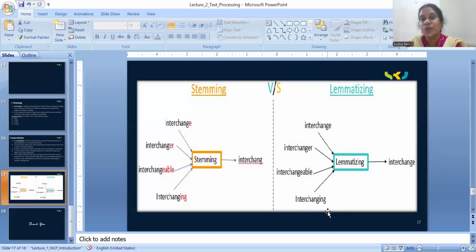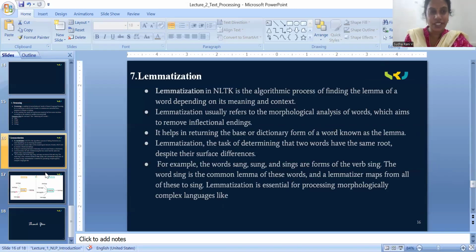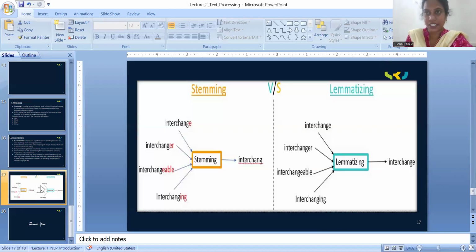Whatever word we take, even a wrong or meaningless word, after applying lemmatization we get the root word as a meaningful and correct word, as we just saw in the lemmatization slide. Now, after seeing this, I think this example is clear.